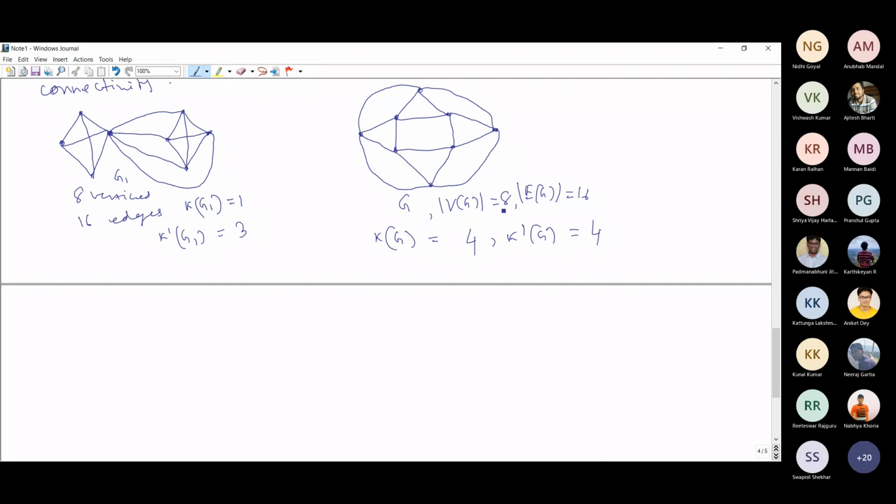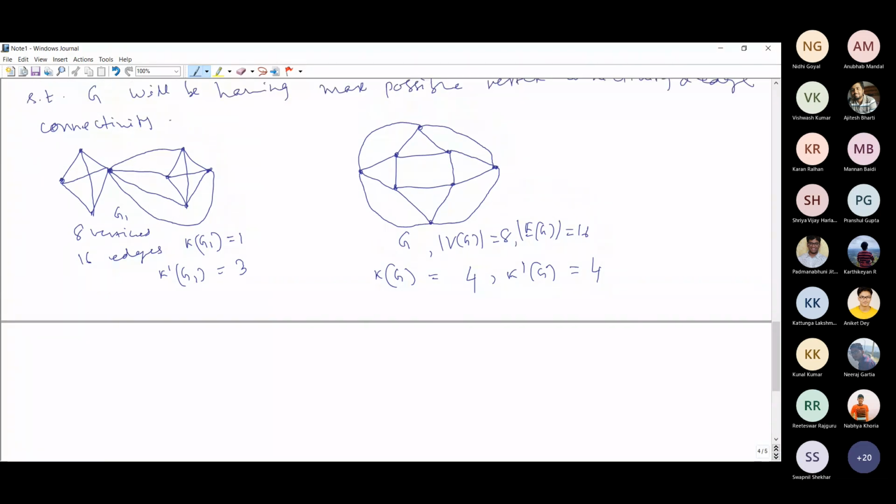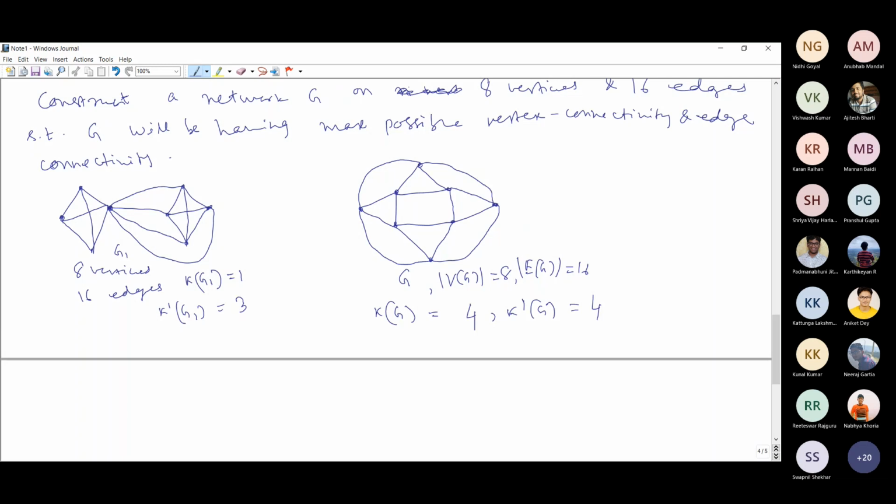Best possible network means here the maximum possible value of vertex connectivity and edge connectivity. How far can you push this vertex connectivity and edge connectivity? When do you achieve this maximum possible value? When it is equal to the minimum degree. Because of Whitney's theorem, we have these upper bounds for vertex connectivity and edge connectivity.